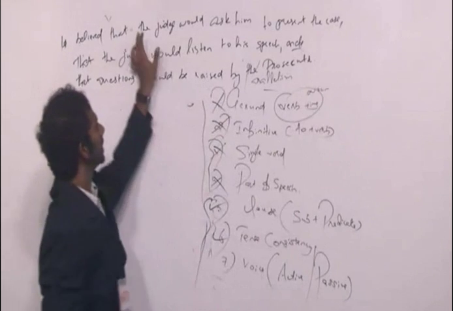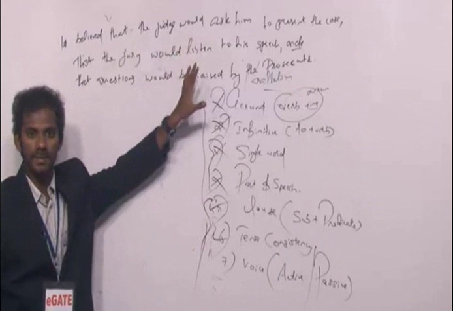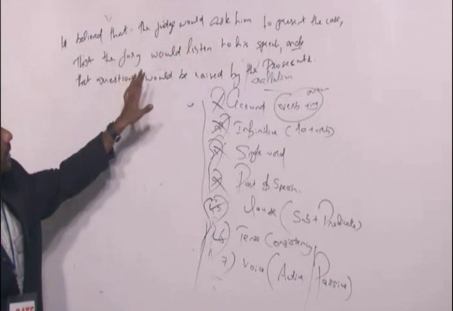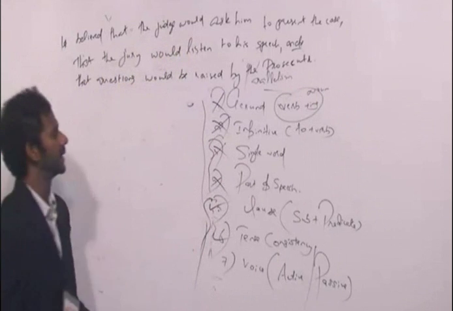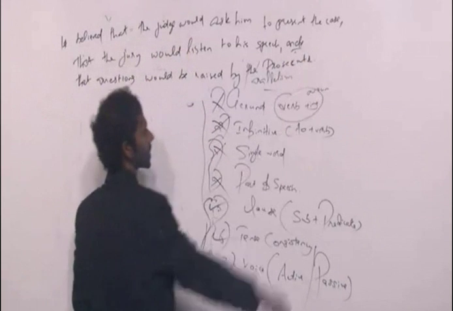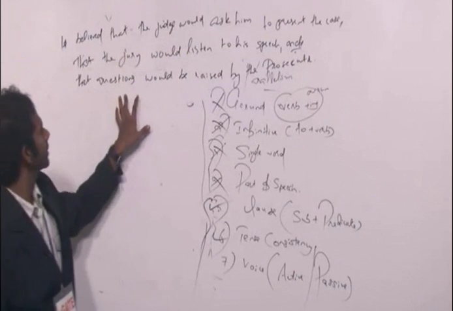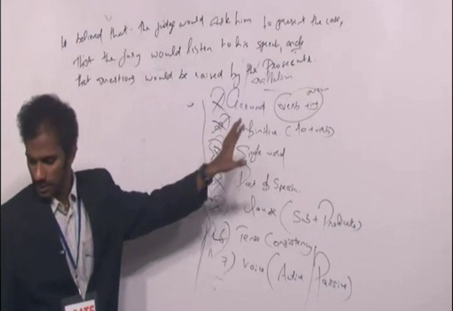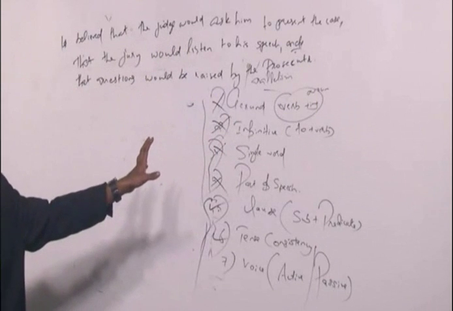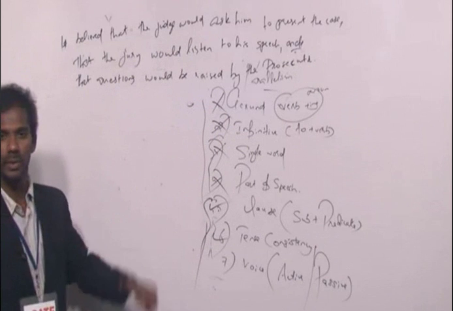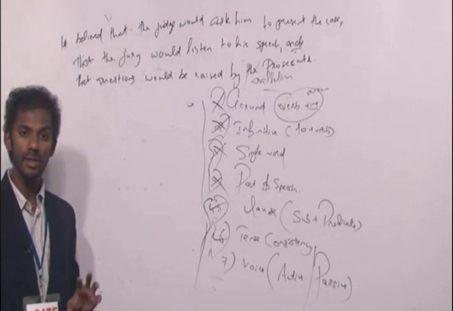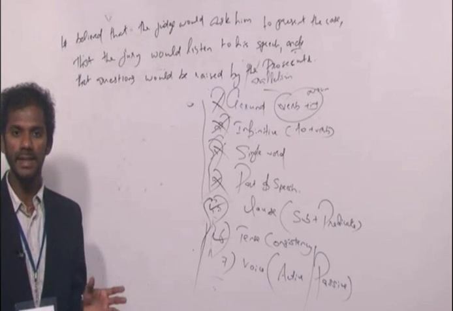So this is the first idea, the whole thing. Clear? That the jury would listen to his speech, second idea, because and is a conjunction. And the third idea is that questions would be raised by the prosecutor. Clear? So there are three ideas out here. And the three ideas are not single words. All the three ideas are clauses.